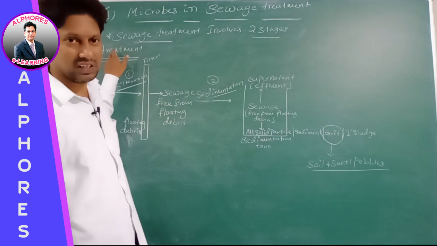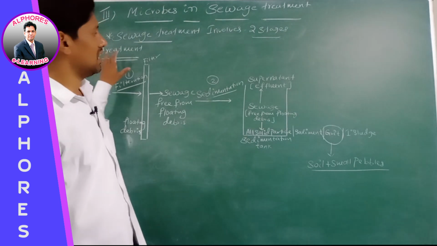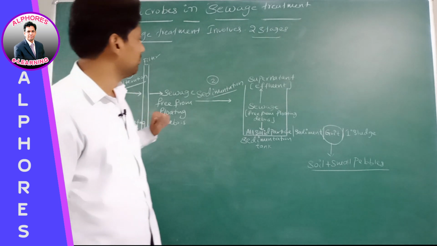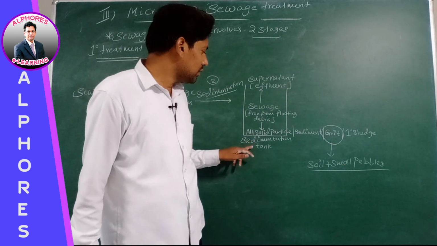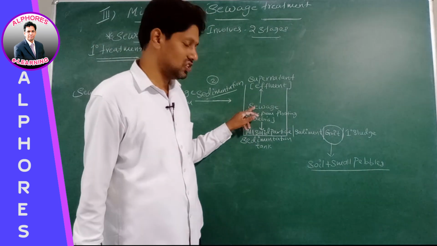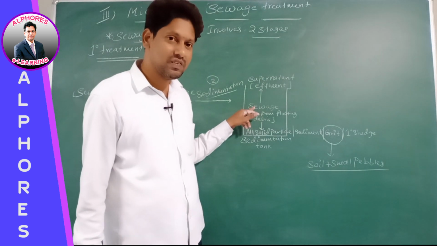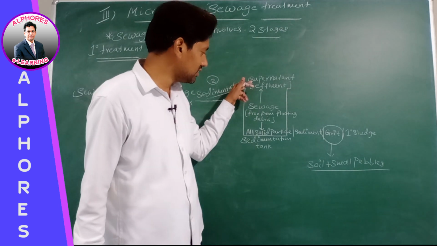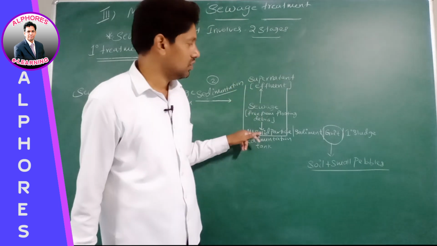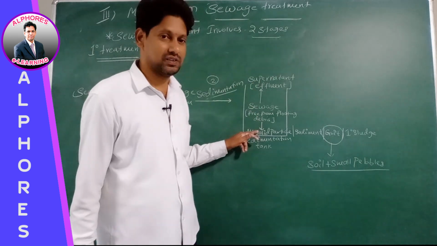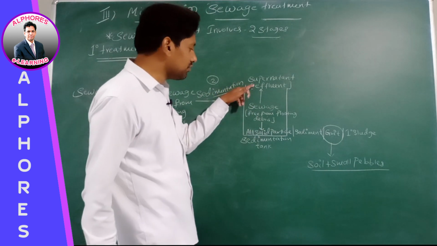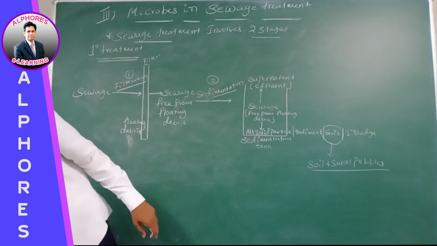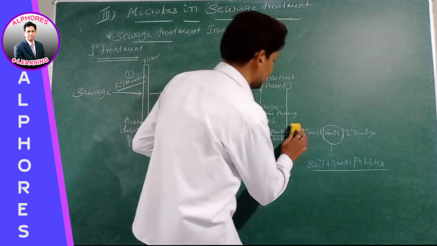Are these statements clear? We completed primary treatment. Now in the sedimentation tank, sewage gets separated into how many parts? Two parts. What and what? Effluent and sediment. Now listen here. This effluent is present in the sedimentation tank.